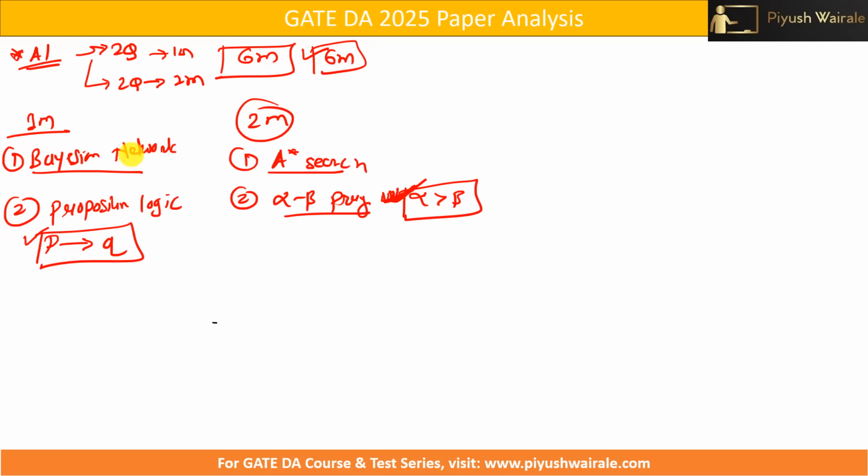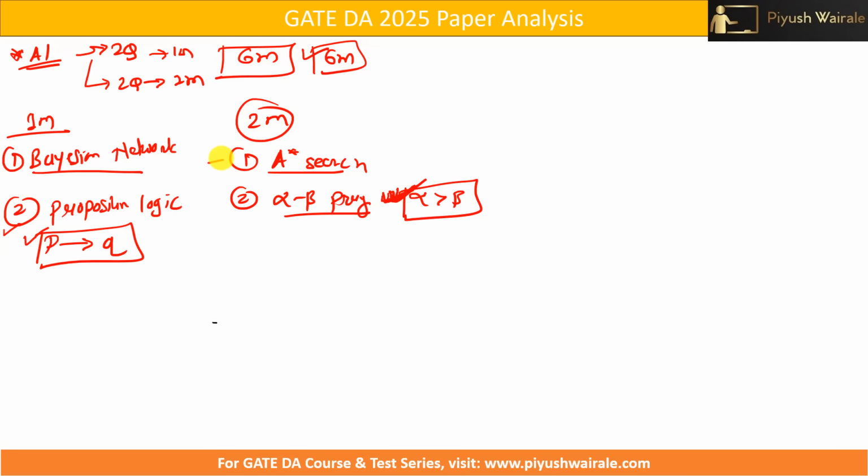Simple Bayesian network, you can simply watch a few lectures, that's it. Proposition logic, simple. You don't even require anything for this second question. If you remember what you learned in your 11th and 12th, that's it. Based on that only, the second question was there.